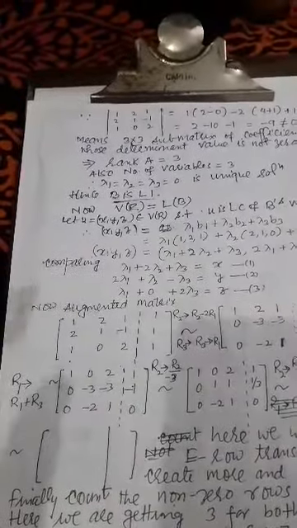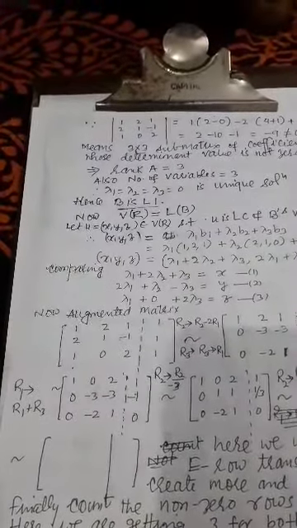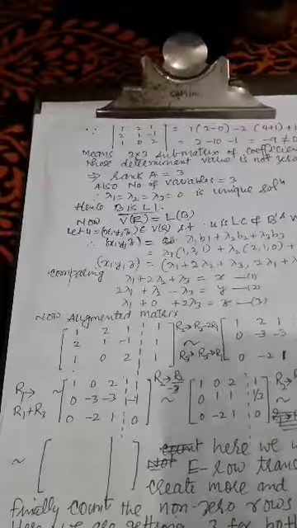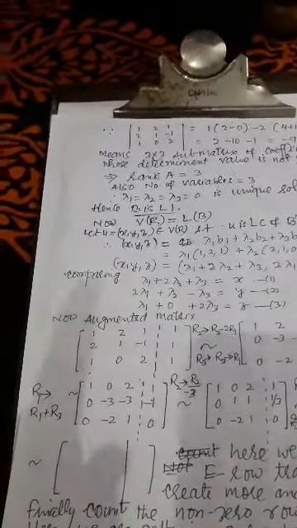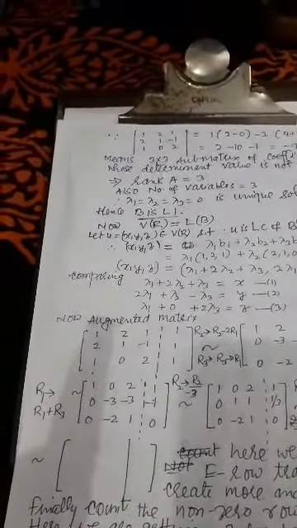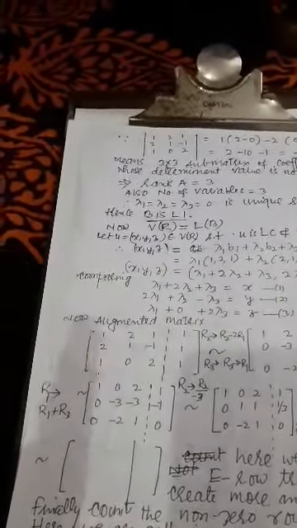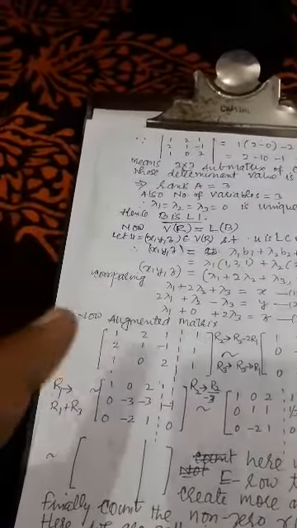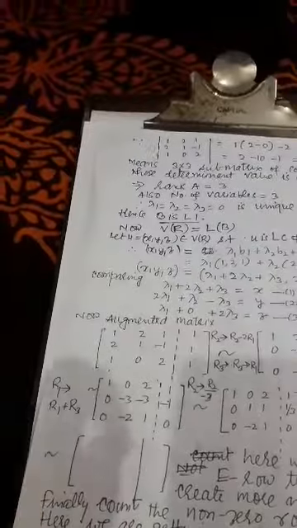In this problem we have a 3 by 3 sub matrix whose determinant value is minus 9, which is not equal to 0. It means the rank of this coefficient matrix is 3, equal to the number of variables, which is 3. So lambda 1, lambda 2, lambda 3 equal to 0. So it is a unique solution. Hence lambda 1, lambda 2, lambda 3 all are 0.